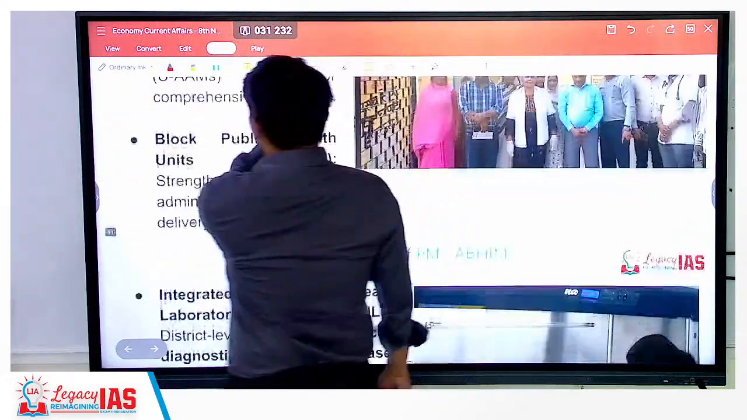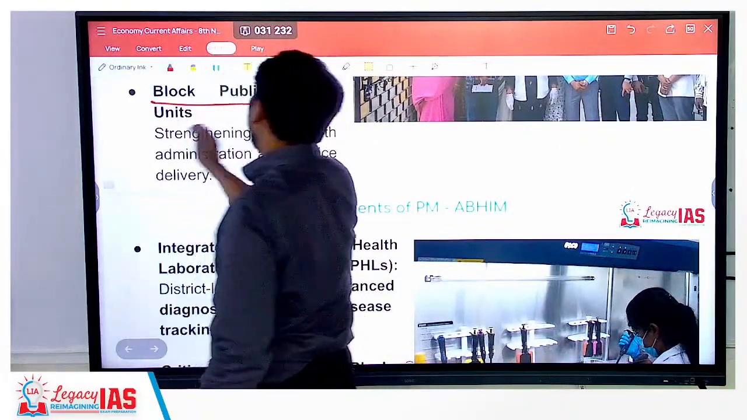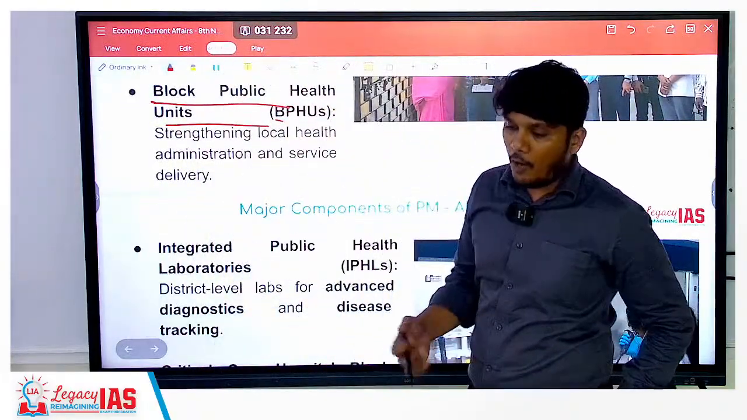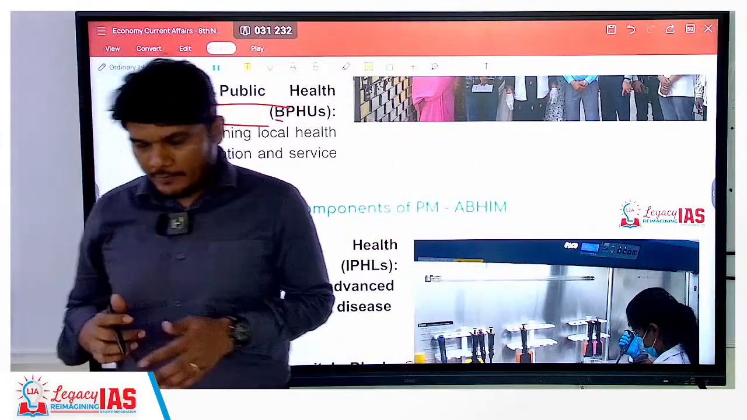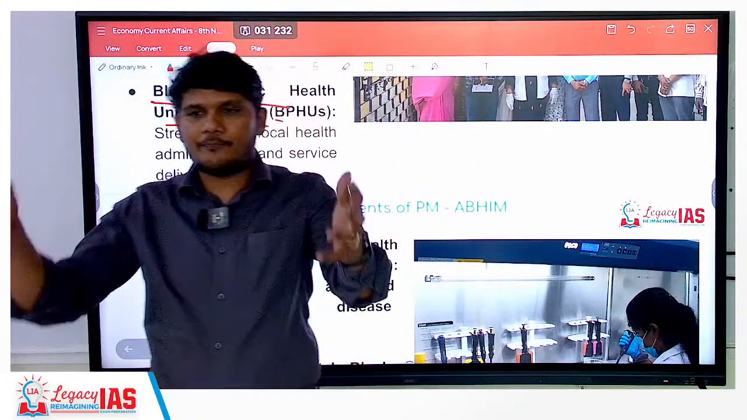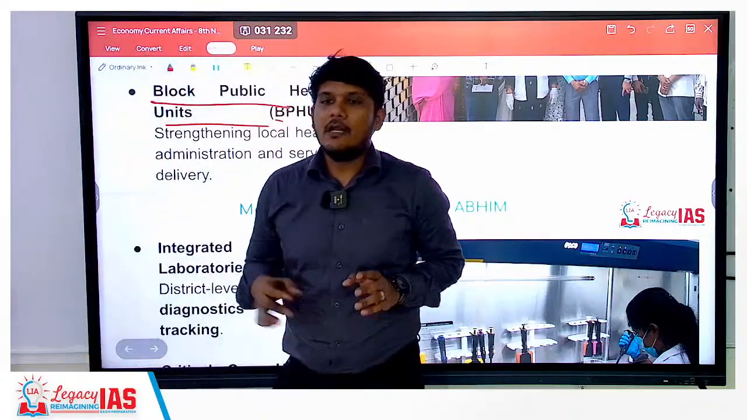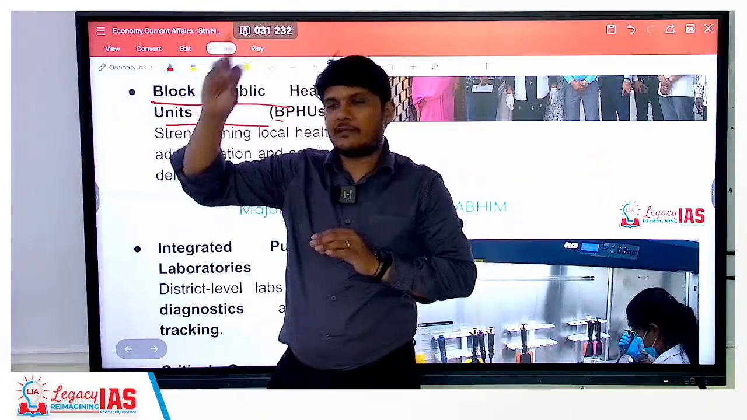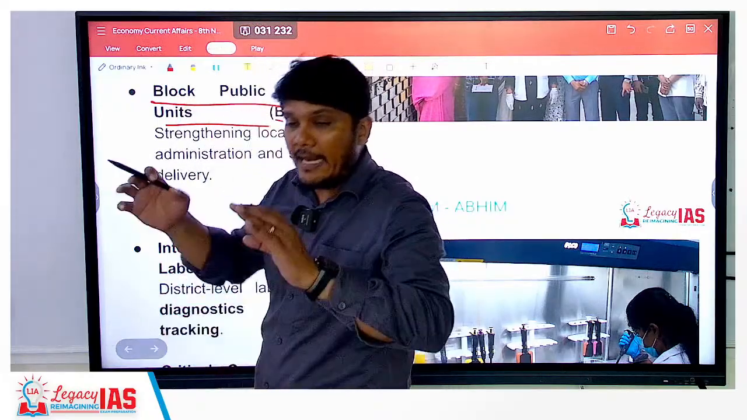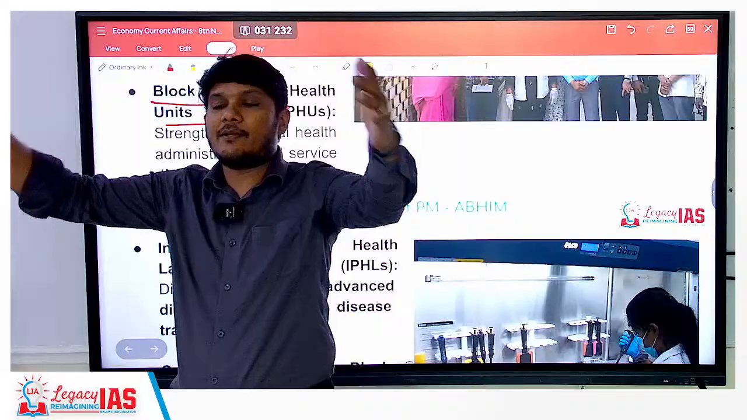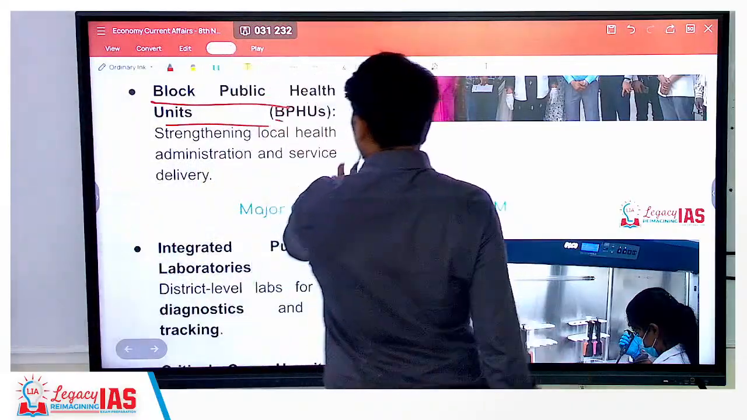Next is the block public health units. They are trying to use the hub and spoke model. That means at a very low level, many primary healthcare centers will be there. Now in a big block of a district, there will be a block public health unit, right? And then at the district level, there can be a district level entity.